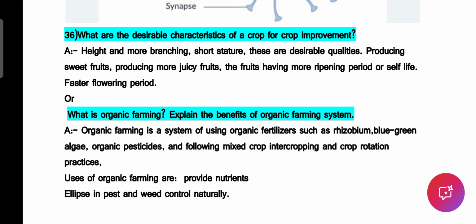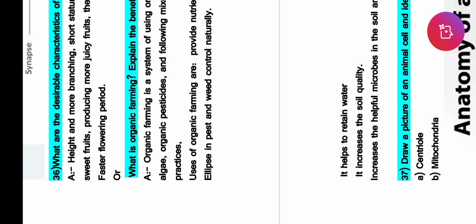Next question is, what is organic farming? Write the benefits of the organic farming system. Organic farming is the system which uses all organic materials, fertilizers, and the rhizobium, blue-green algae, organic pesticides. All of these are included in the organic farming. And following mixed crop and intercropping and crop rotation method is also very desirable during the organic farming.